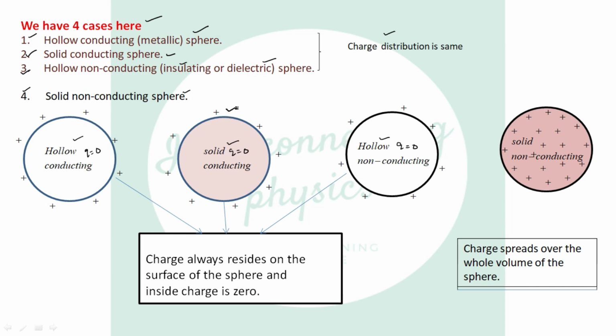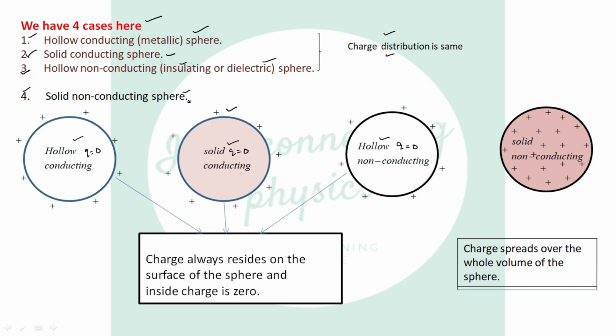And in case of solid conducting, which is full-fledged, which is filled inside, again charge is 0 inside, and charge will remain on the surface of the conducting sphere. So in the first three cases the charge distribution is the same, that is, charge always resides on the surface of the sphere, and inside charge is 0.